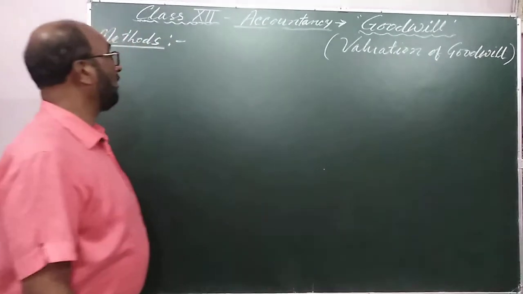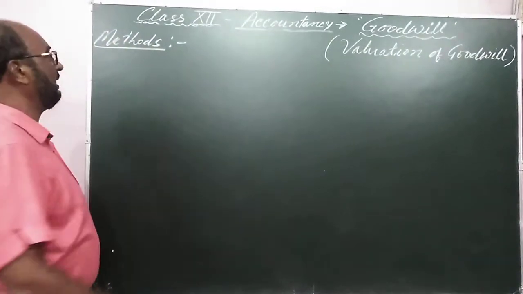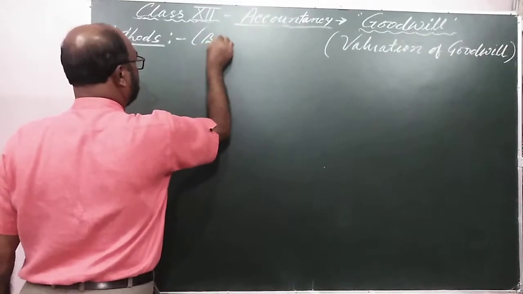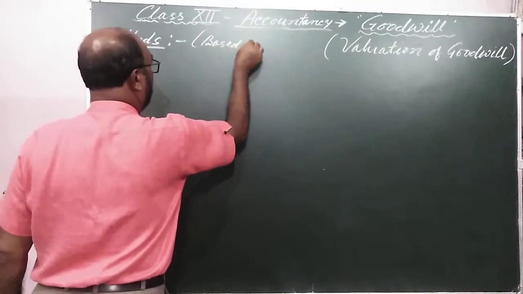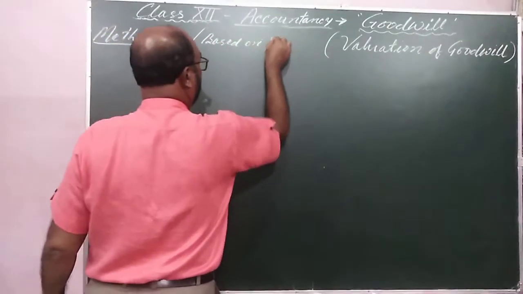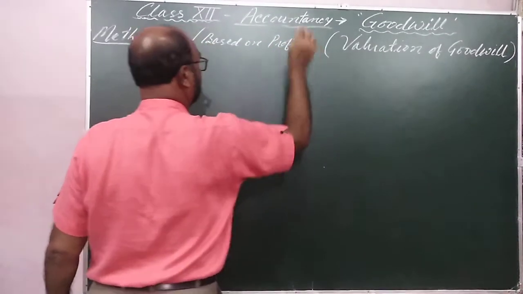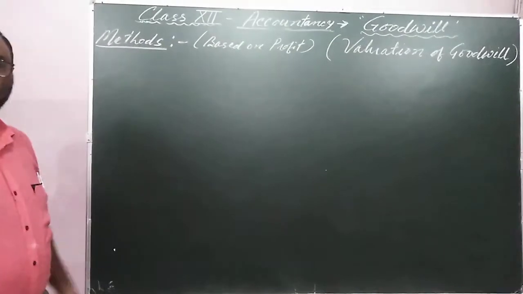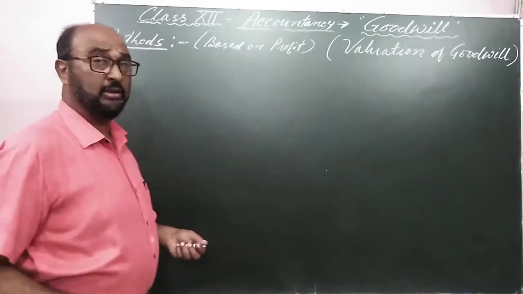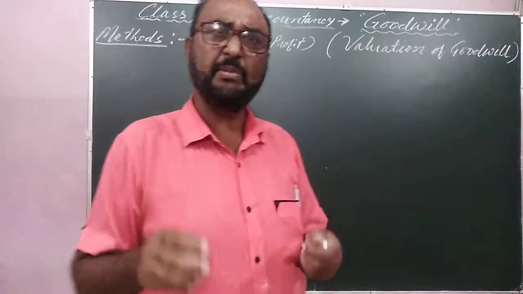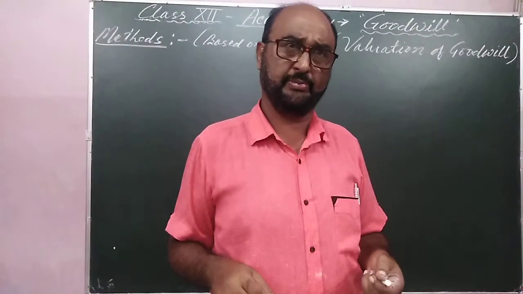And as I have taught, the goodwill is connected with profit, based on profit. And goodwill is valued only if the business is minimum 3 years old.